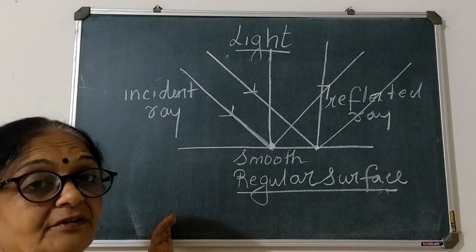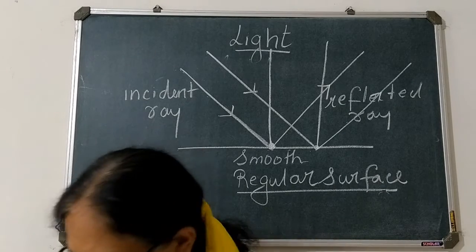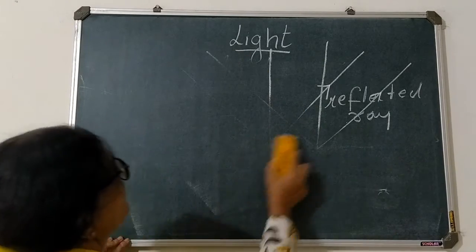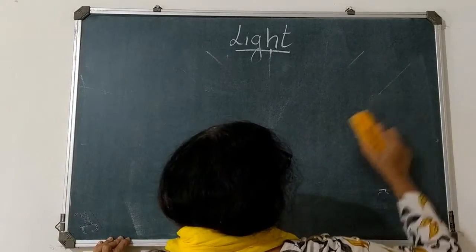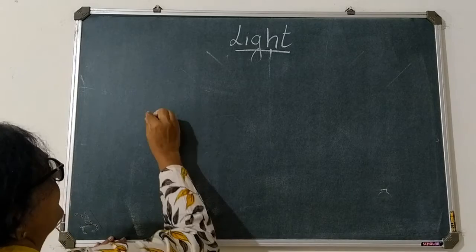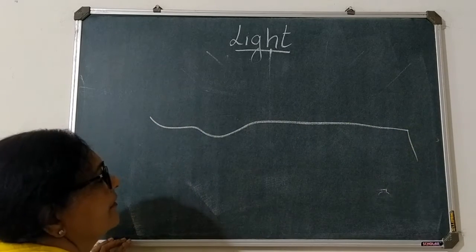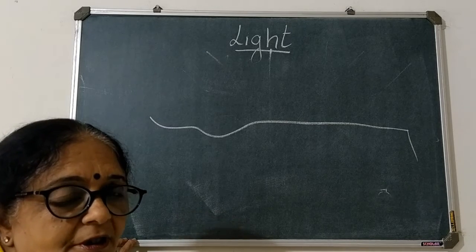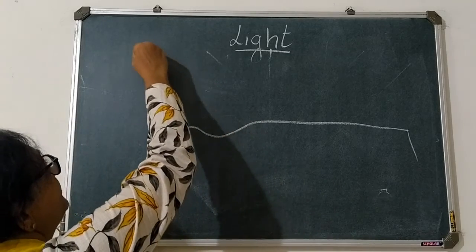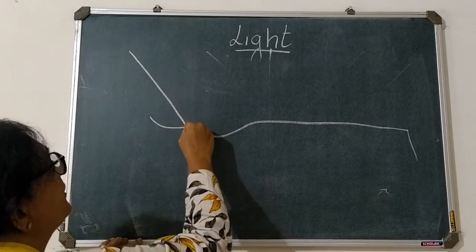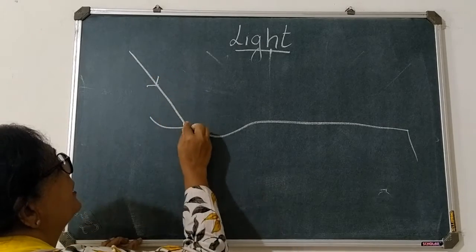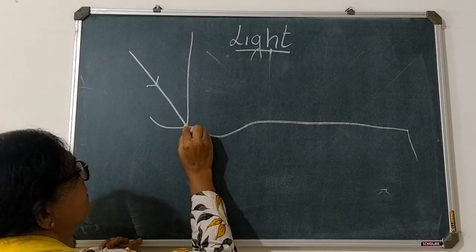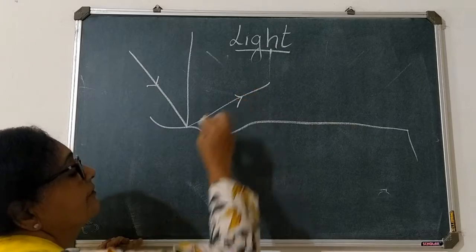Now we will see what happens if the surface is irregular, or we may call it a rough surface. Suppose the surface is somewhat like this. It is not smooth. It is a rough surface. Then what will happen? Suppose one ray of light is falling here. This is the incident ray. We will draw one perpendicular here. So it will go like this.